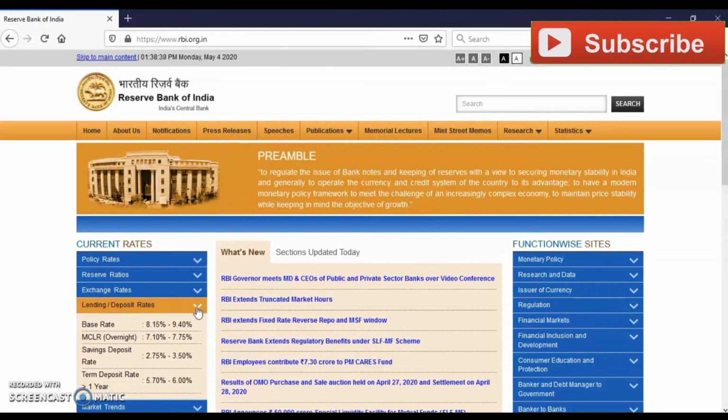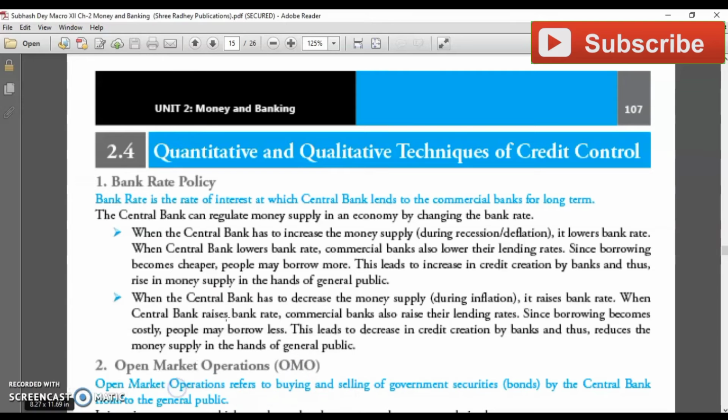Lending rates are also there: base rate 8.5% to 9.4%, MCLR rate, saving deposit rate 2.75% to 3.5%. So once you are going through the chapters, before going through this chapter, just go to the website of RBI. Let's start now the topic, that is quantitative and qualitative techniques for credit control, means monetary policy.